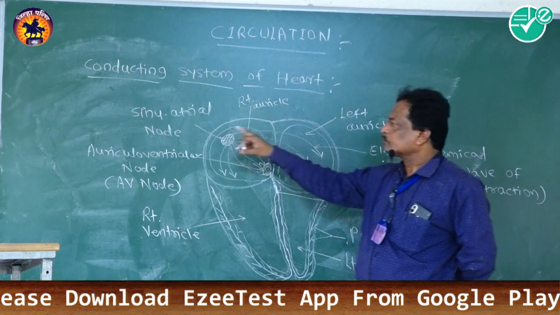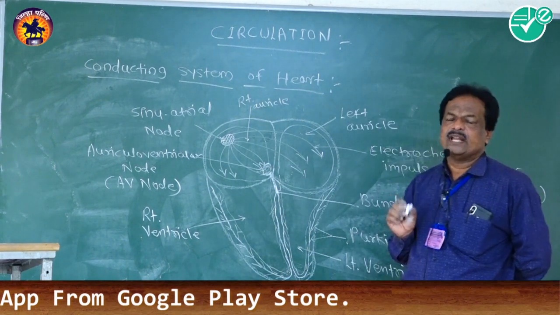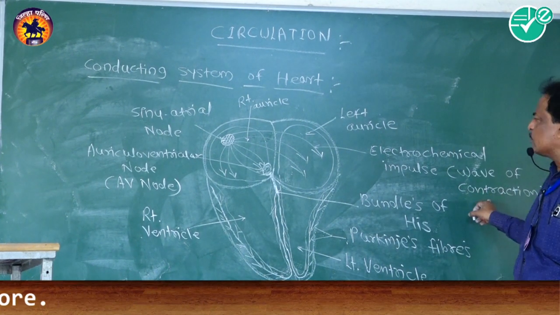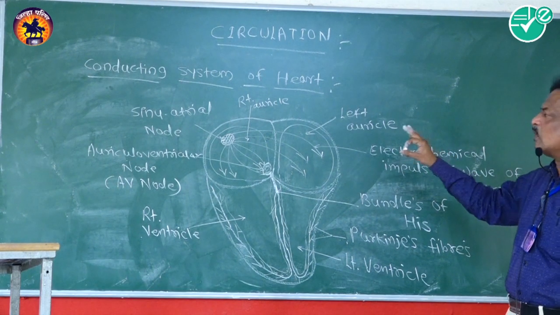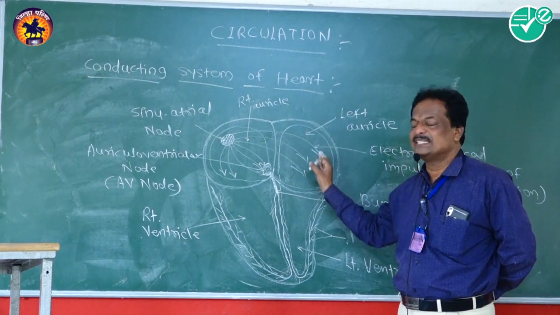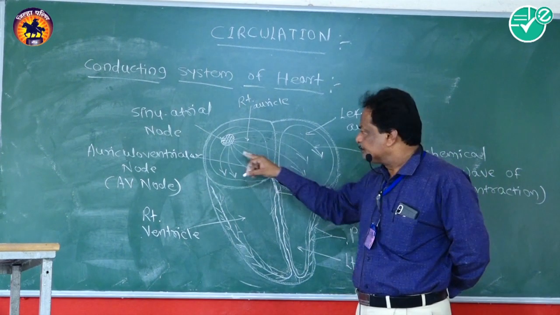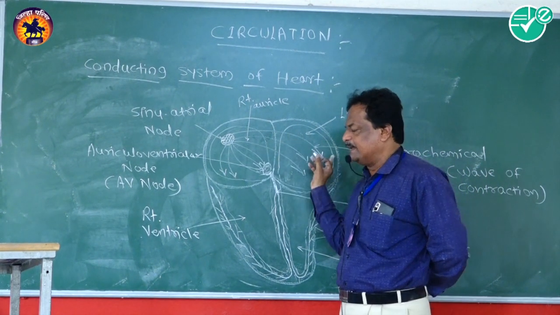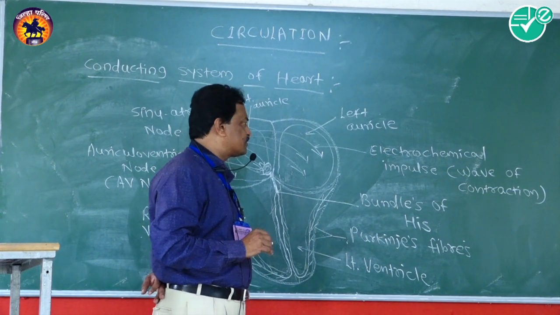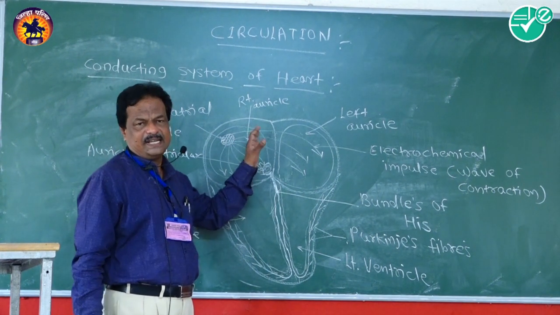When the SA node is stimulated, it generates electrochemical impulses, or waves of contraction, in the wall of the auricular chamber, which mainly consists of cardiac muscles, that is myocardium. And these waves spread in the right auricle as well as the left auricle's wall with the help of the cardiac muscle fibers present in it.